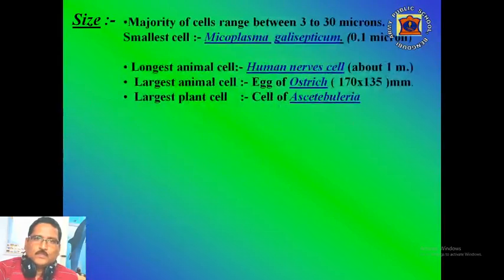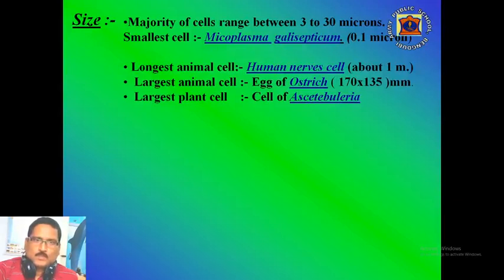The majority of cells range between 3 to 30 microns. The detailed structure of a cell has been studied under a compound microscope that uses light and can magnify an object up to 2000 times. But it can be magnified under an electron microscope up to 500,000 times.